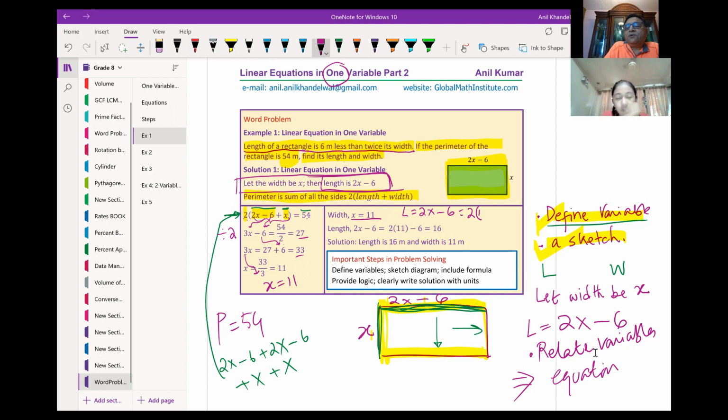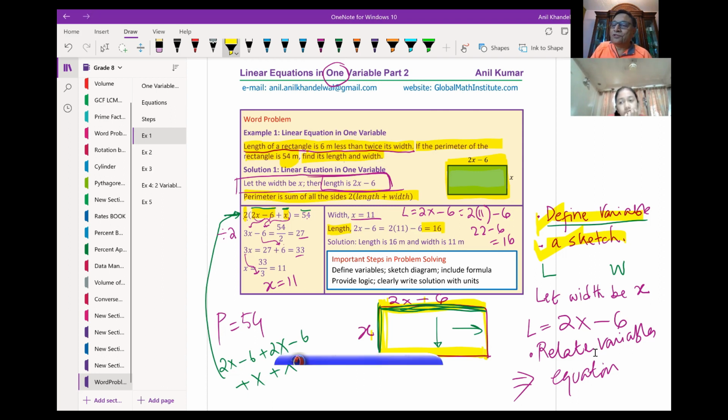So I substituted 11 for x and then calculated the length. 2 times 11 is 22 and 22 minus 6 is 16. That is how I got the value of length as 16. Is that clear now? We have worked on solving equations, so I've taken some shortcuts here. I'm explaining word problems and writing equations. The solution you have to work out after practicing.